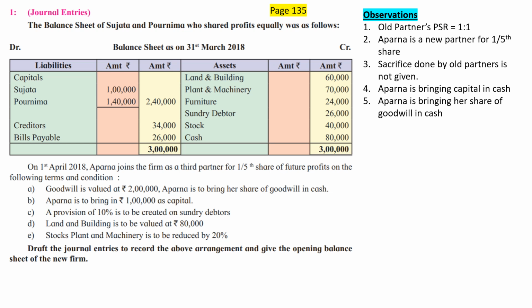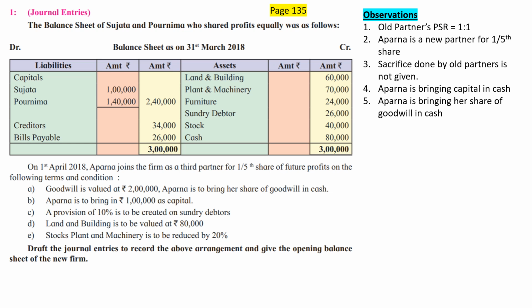Now if Aparna would have taken over the entire business of Sujata and Purnima, if she would have told them that I am not interested in coming in the firm as a new partner and working along with you, but I am interested in taking over your entire business, you please get out, I will pay you the money, and I will be the sole proprietor of this business, then Sujata and Purnima would have demanded goodwill of rupees 2 lakh from her, because Aparna would be enjoying the full goodwill when she is taking over the entire business.